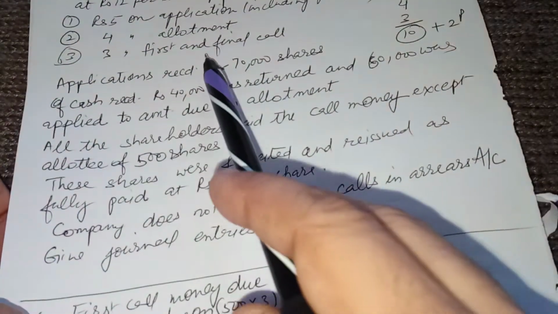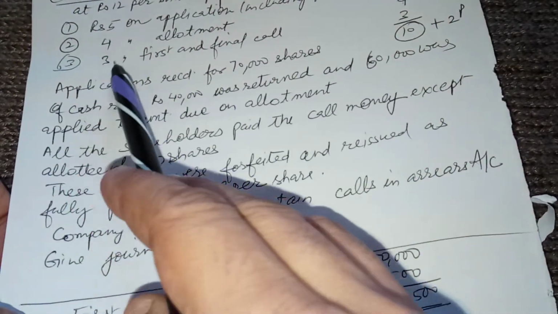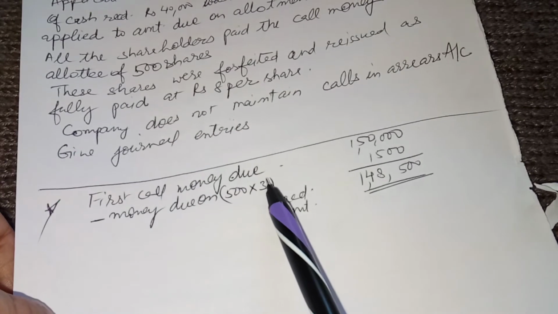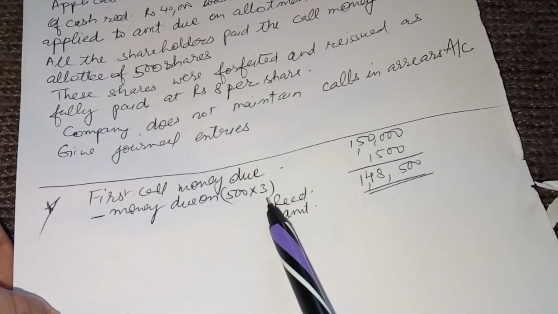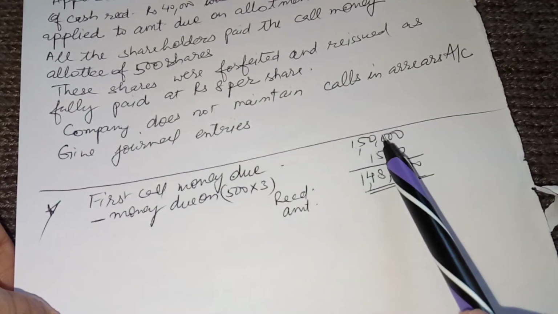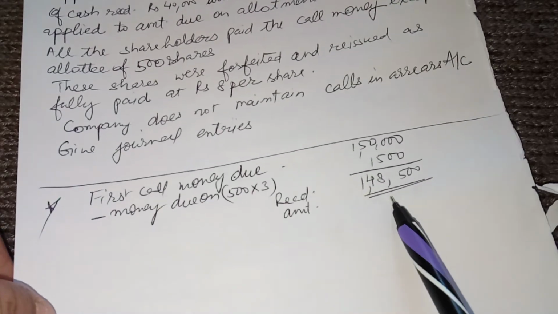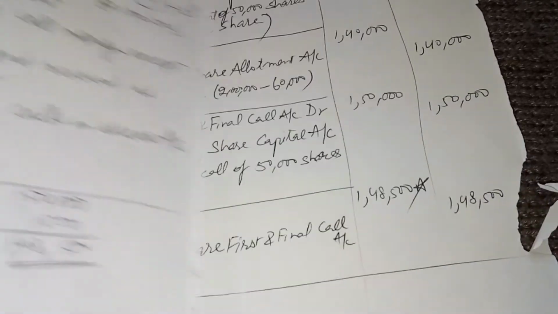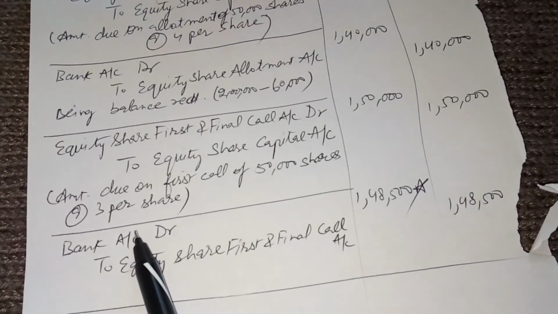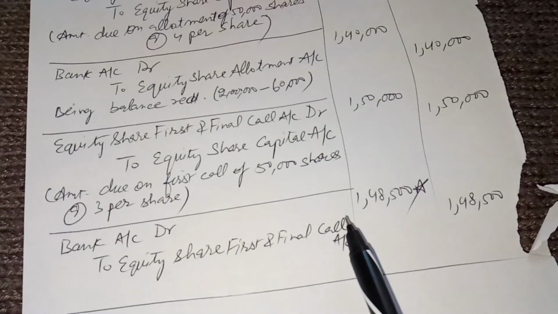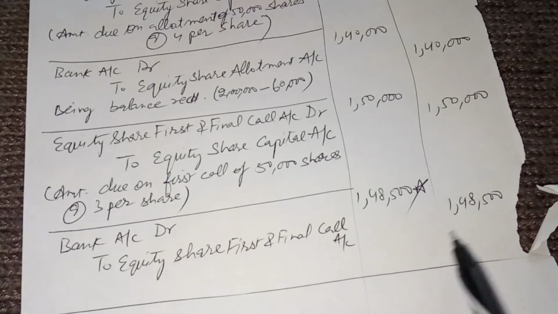So the money due on final call was rupees 3 per share. Now 500 shares into rupees 3, which we did not receive, 1,500. So 1,50,000 minus 1,500, that is 1,48,500. So this entry, bank account debit to equity share first and final call account, 1,48,500.